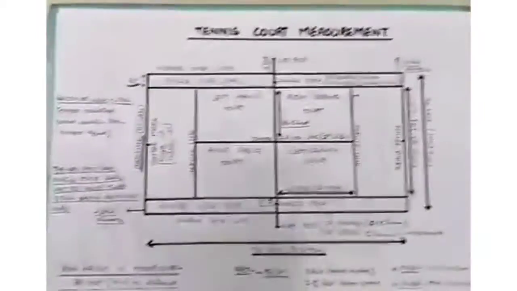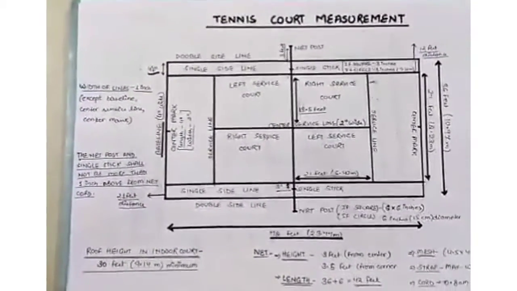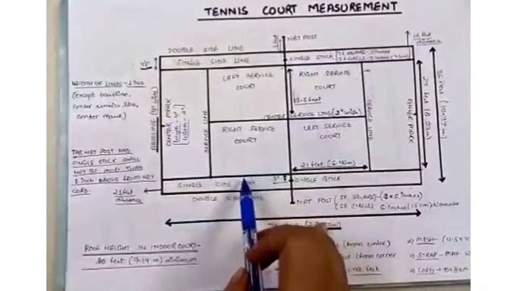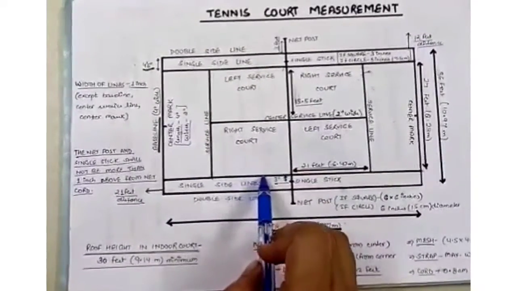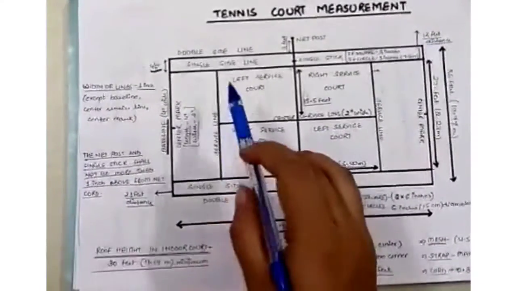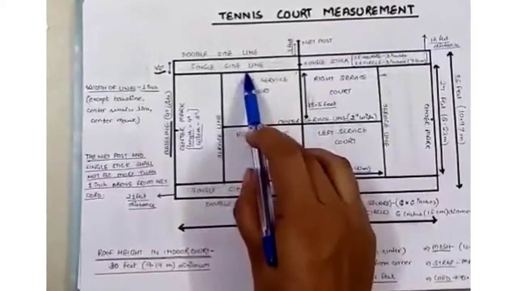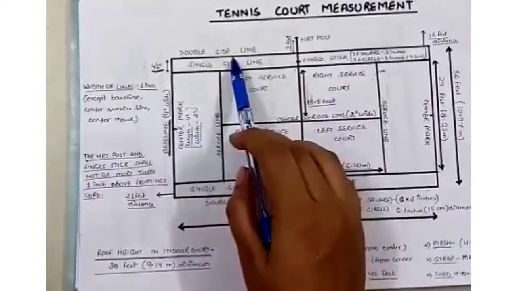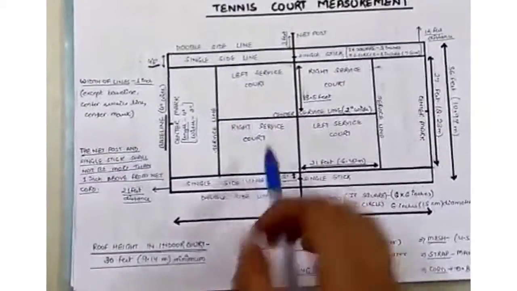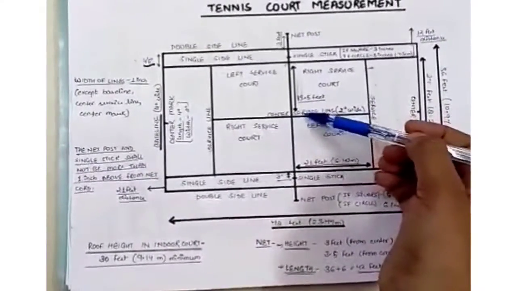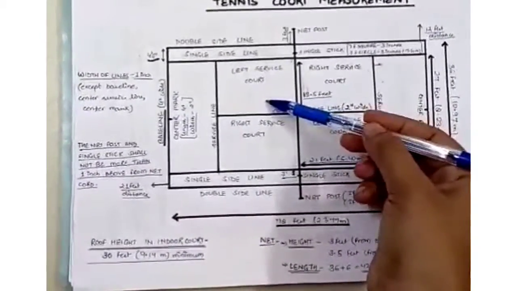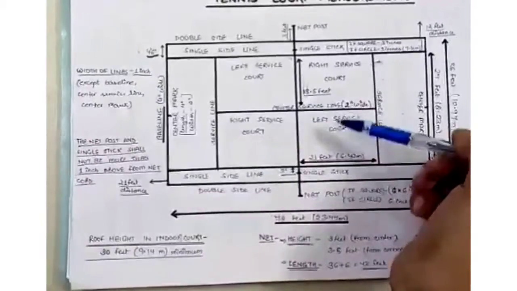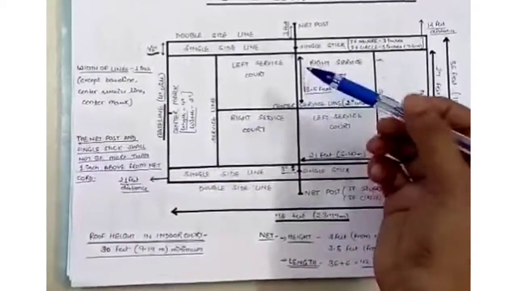After that, we'll be talking about tennis court measurements. So, in tennis court measurements, this line is called the single sideline. On this side also, single sideline. For doubles, it is the sideline for doubles. This is the center service line. It is the left service court and right service court.